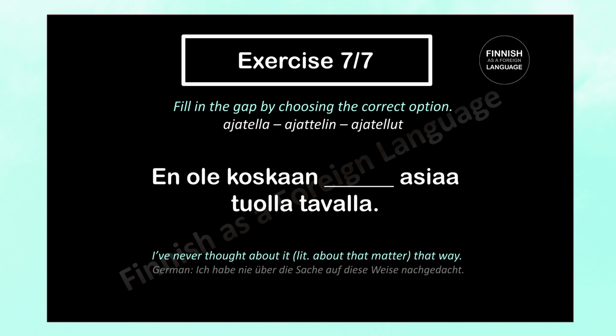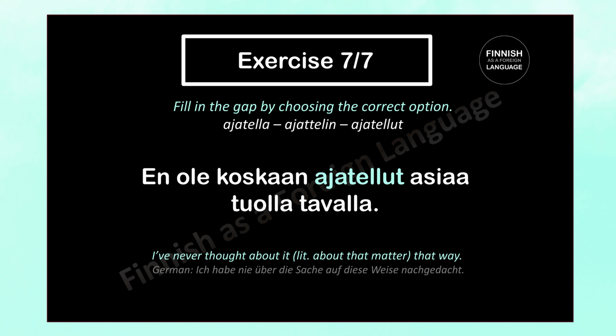And our last one. Again, find the correct option. We want to say, I have never thought about it that way. Minä en ole koskaan asiaa tuolla tavalla. What do we need here? Ajatella, ajattelin or ajatellut. That's right, the answer is minä en ole koskaan ajatellut asiaa tuolla tavalla. I have never thought about it that way. Here we use the first person negative present perfect tense.